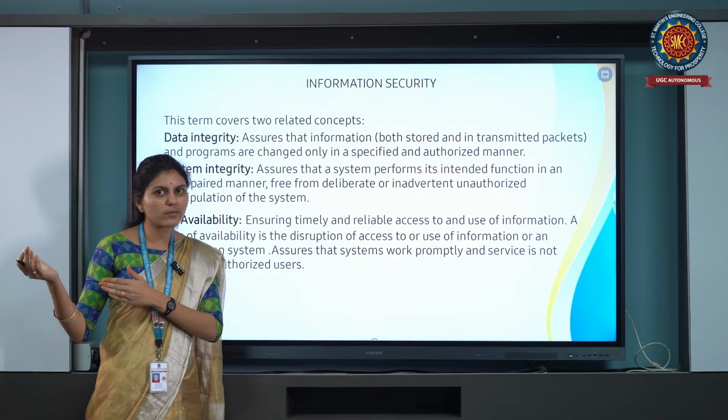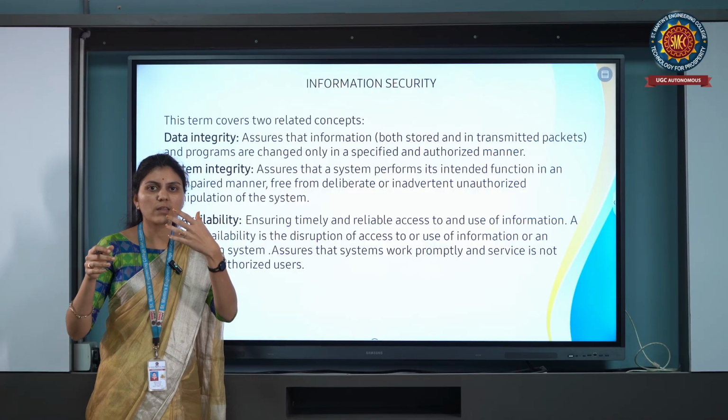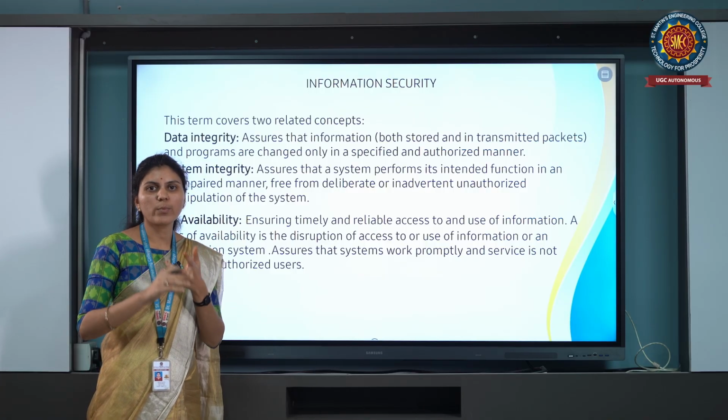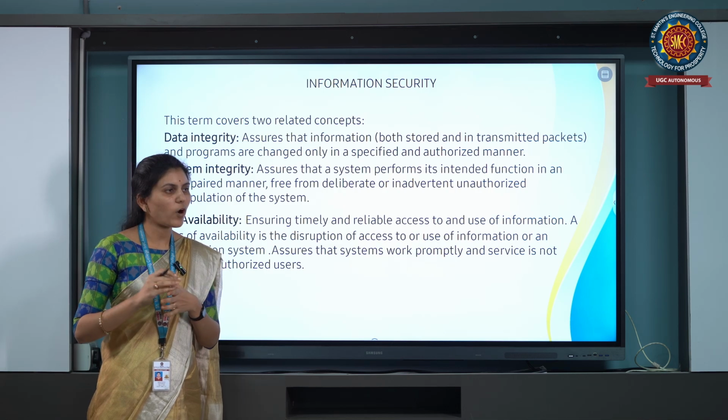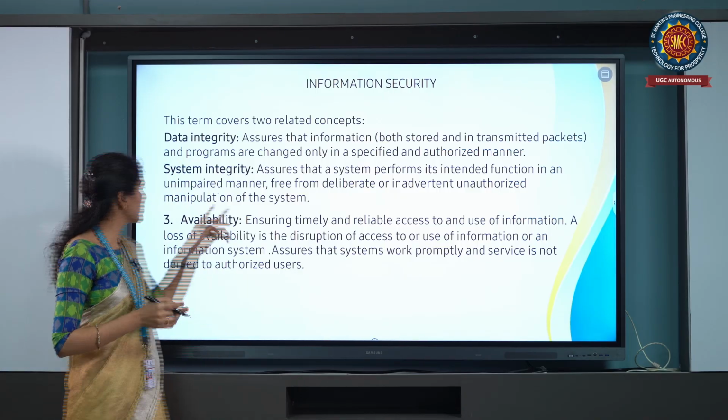If unauthorized persons come and access our system and do any updation, modification or deletion, then the system will be disrupted. That is system integrity.